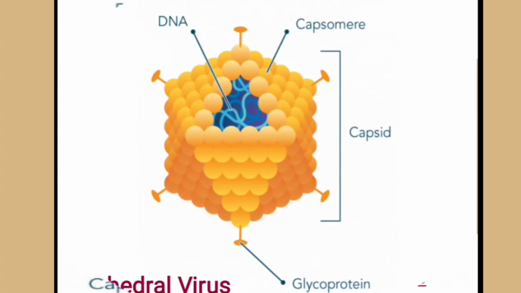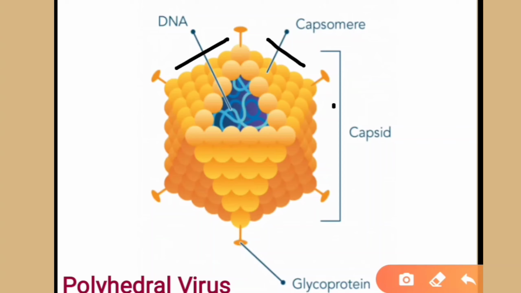And the next one is the polyhedral virus. In a polyhedral virus, there are multiple and many sides of the virus. You can see here these are the different sides present in the virus. The virus denoted in this picture is the adenovirus, and it causes respiratory illness, which means problems in breathing.